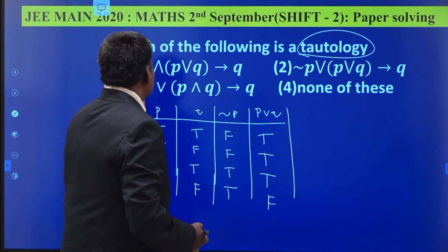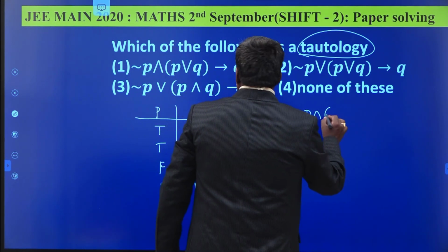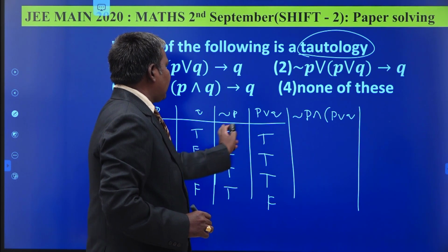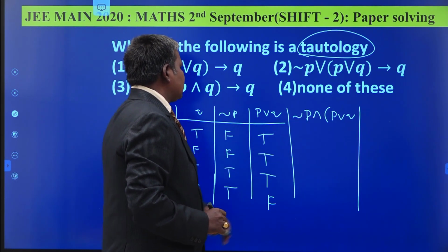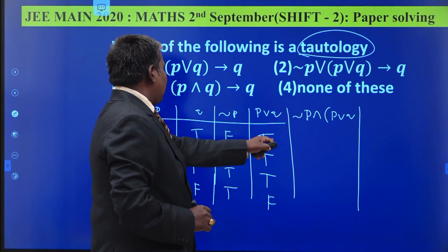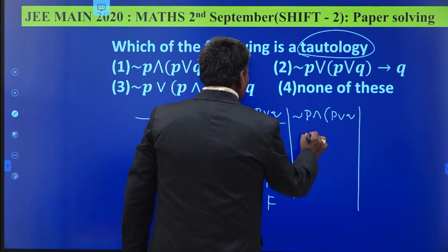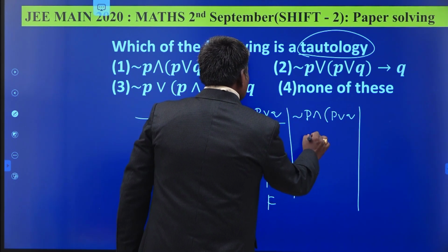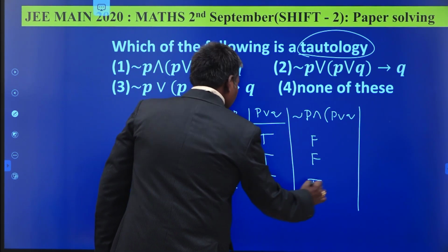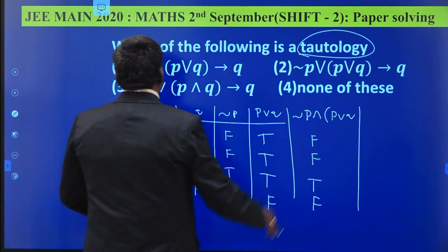We have to take the common. Negation of P intersection P union Q, like that. So we have to take the intersection. This means conjunction, I think so. False intersection true. What is the relation now? False. This is false. What about this? True. What about this? Intersection is there? False. This is the left side part.